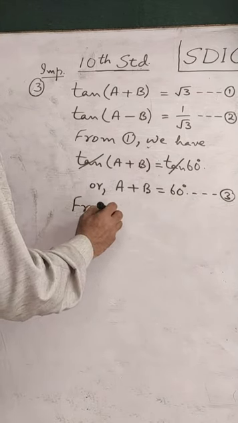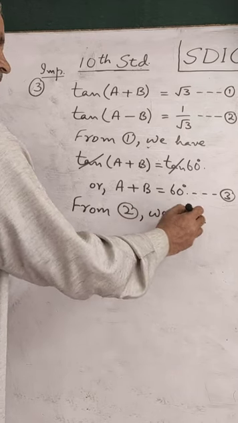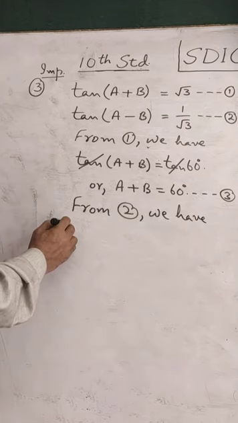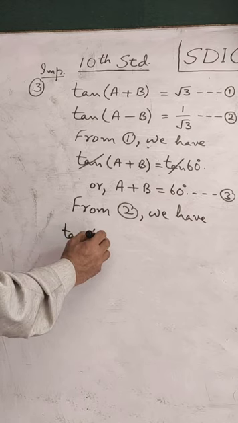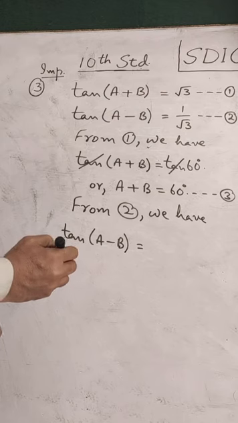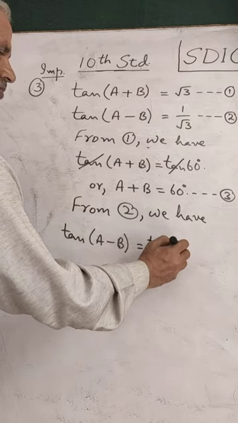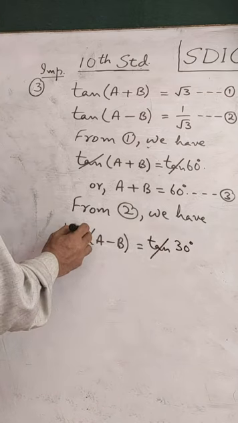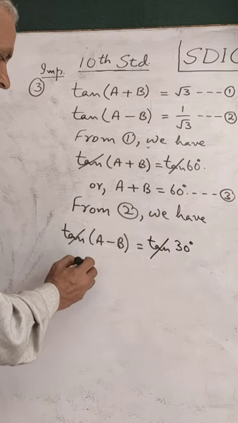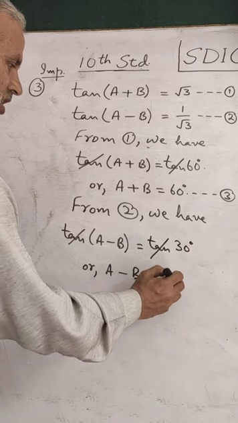Correspondingly from second, on the left hand side we have tan. Therefore in the tan table you will find when is 1 by root 3 as the value, it is tan 30. Again tan will cancel with tan. Thus we will have a minus b equal to 30 degrees.